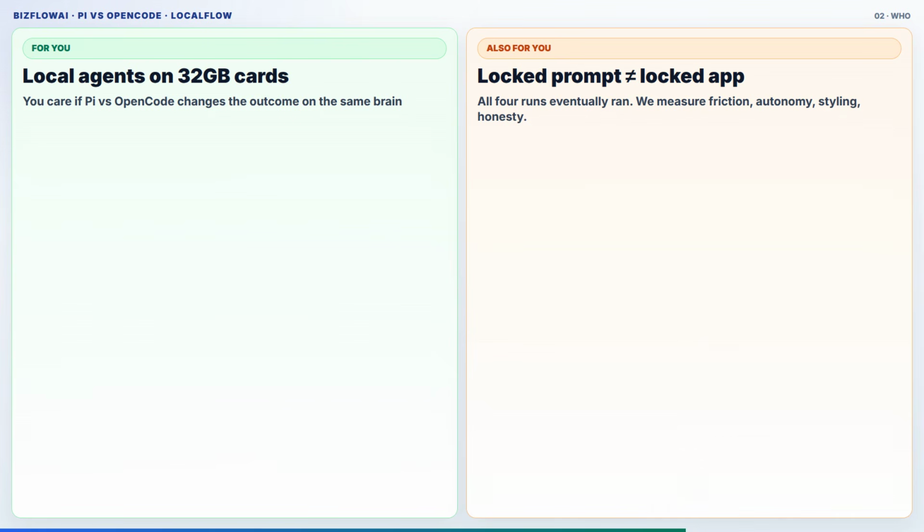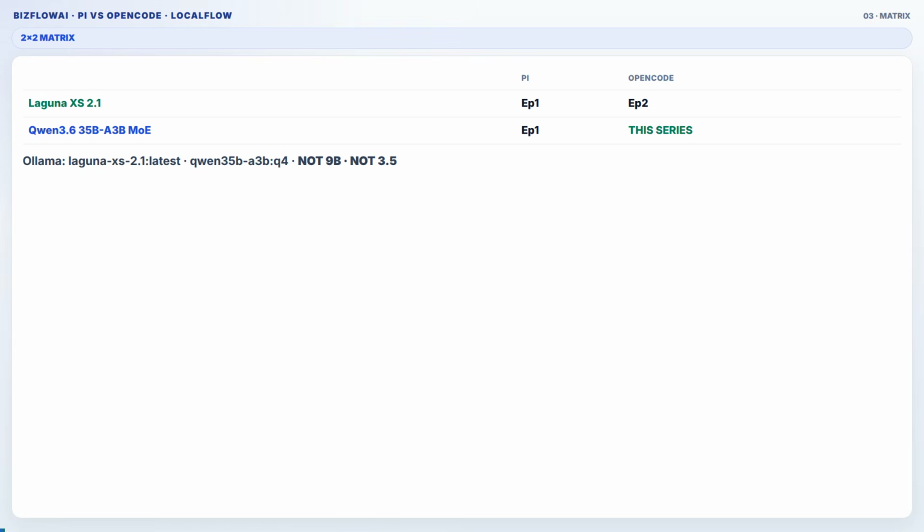All 4 runs eventually produced a running app. We are measuring harness friction, autonomy, styling, and honesty. The 2x2 matrix. Write this down.